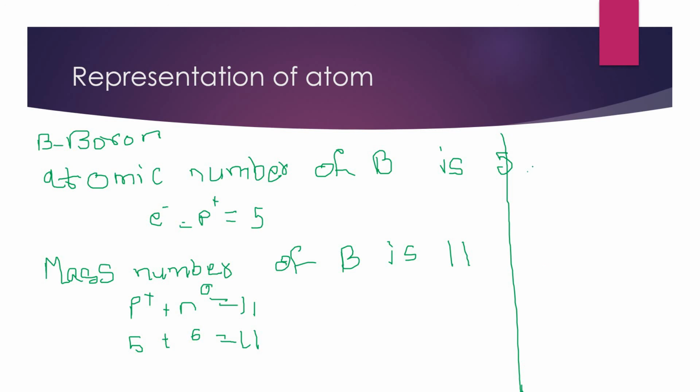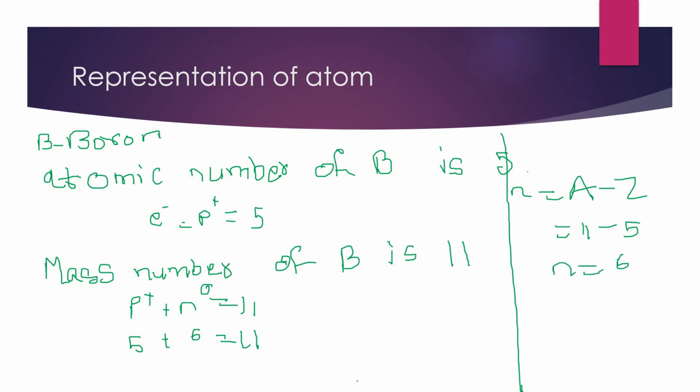And here I'm going to write another: neutrons equal to A minus Z. We know that the atomic mass of boron is 11, and 11 minus atomic number 5, neutrons equal to 6.